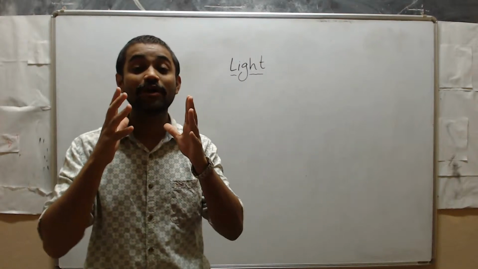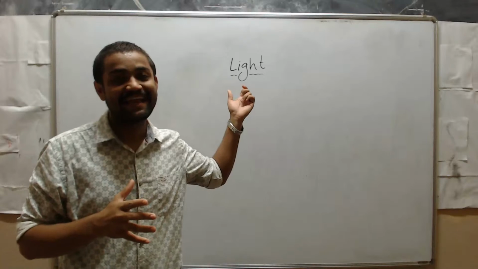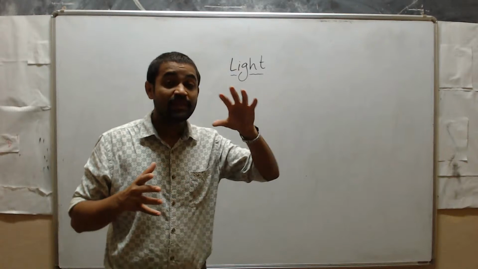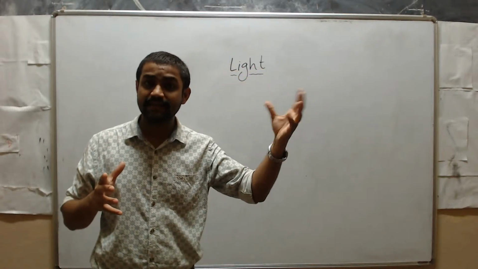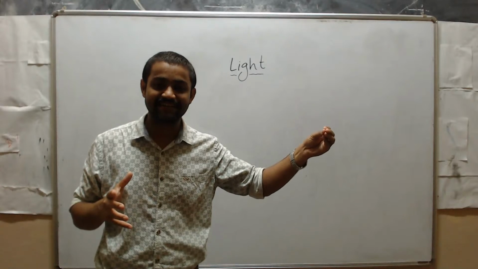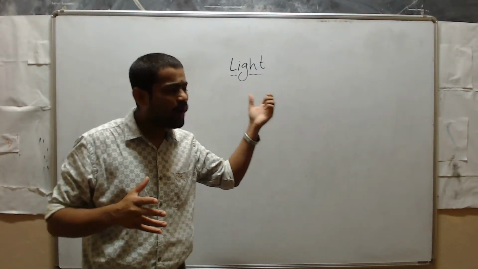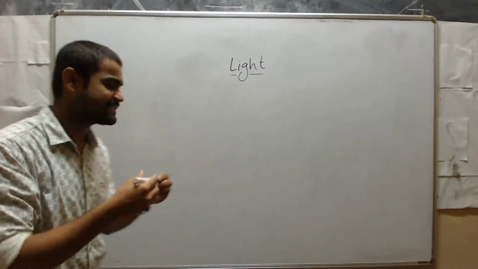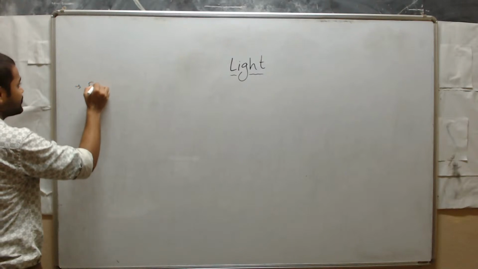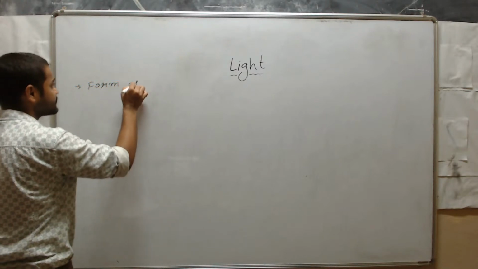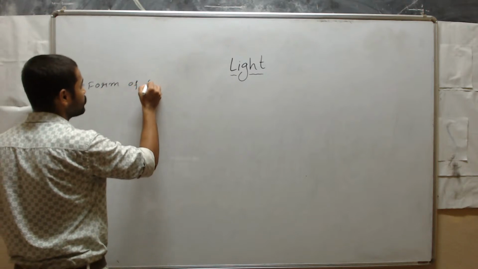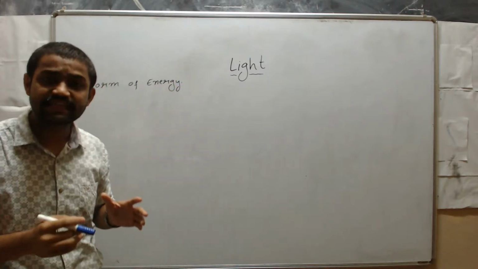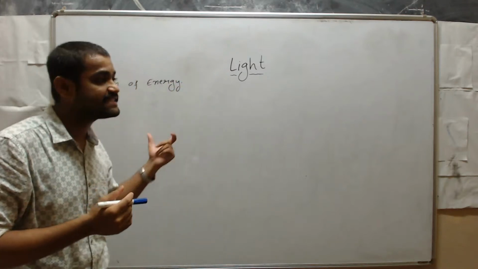In this video, we are going to discuss the new chapter, that is light. Okay, students. Before starting this lesson, we have studied about light in the previous classes, that is in the 6th standard. Then, what is meant by light? Yes, sir, we can say that light is a form of energy. Sir, light is a form of energy? Yes. How can we say that light is a form of energy?